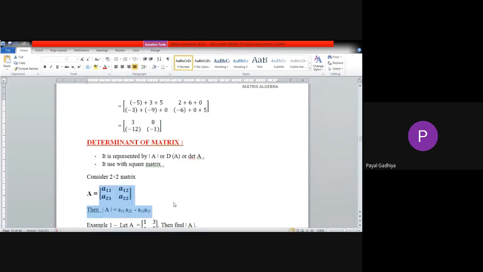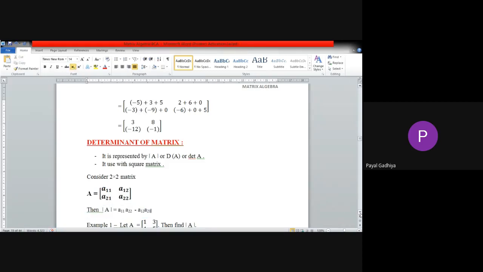So the determinant will be A11 A22 minus A21 A12. So we will cross multiply the diagonal elements A11 and A22 minus A12 into A21. Okay, so this will be the determinant of A.